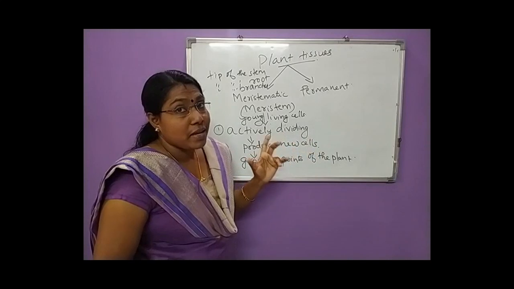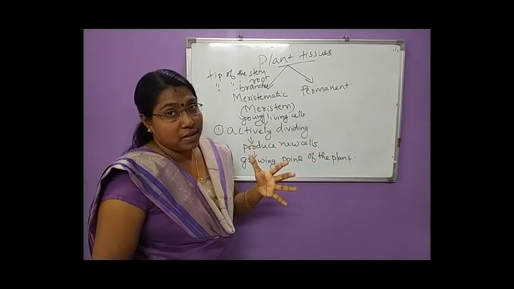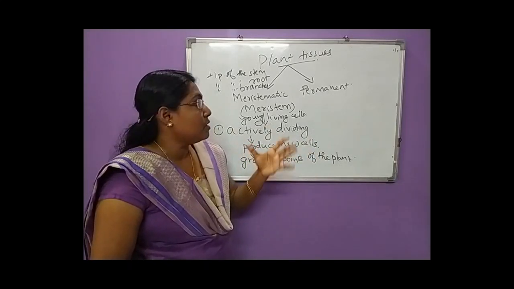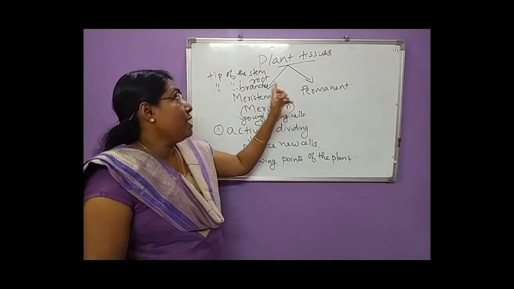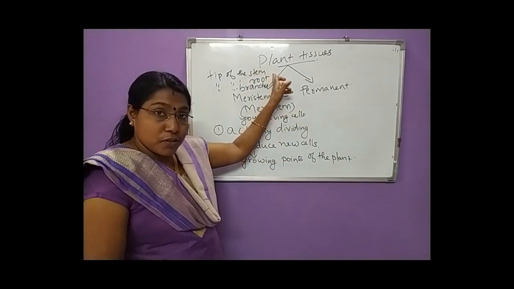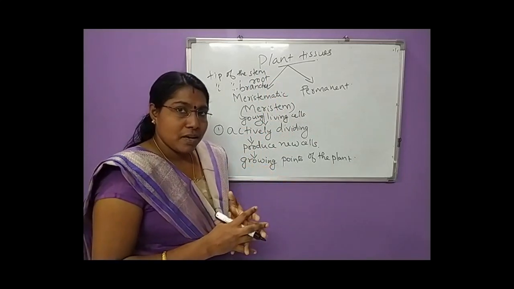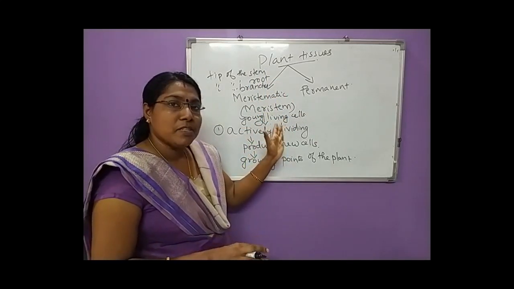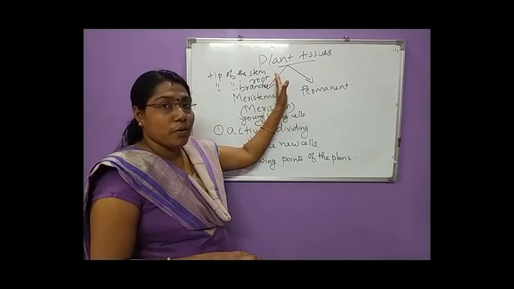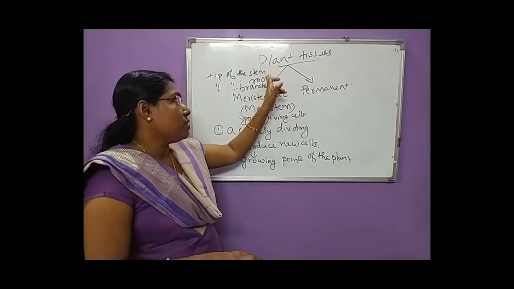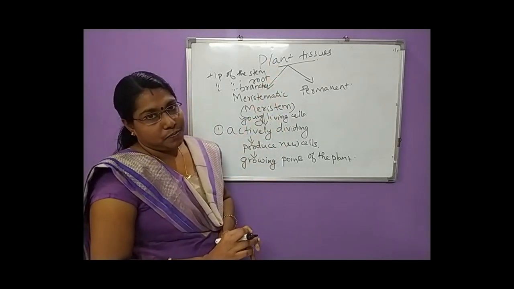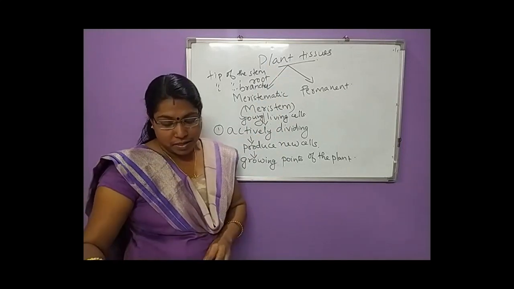They are seen mainly at the growing points of the plant. Clear? They are mainly seen at the growing points, mainly at the tip of the stem, tip of the root and tip of the branches. They are the growing parts. That is the definition of a meristematic cell.